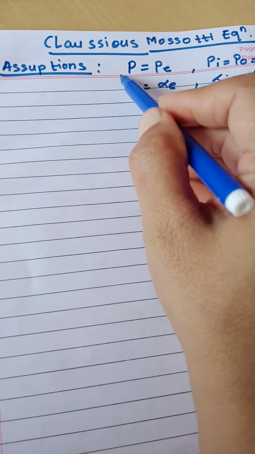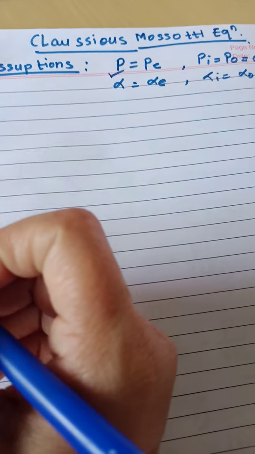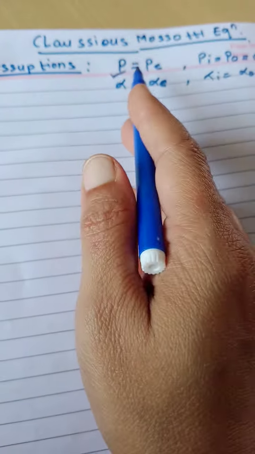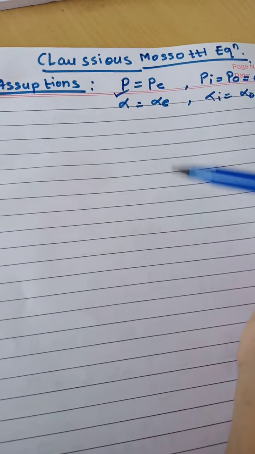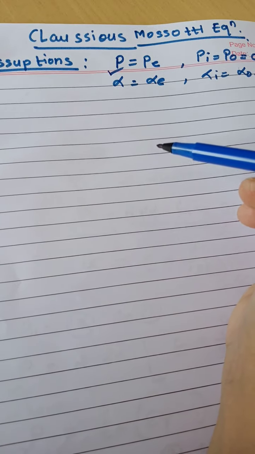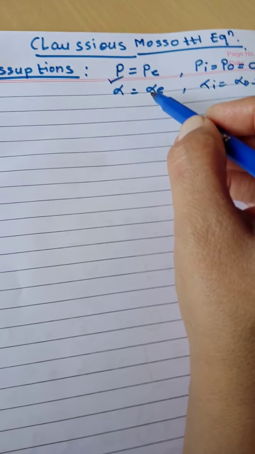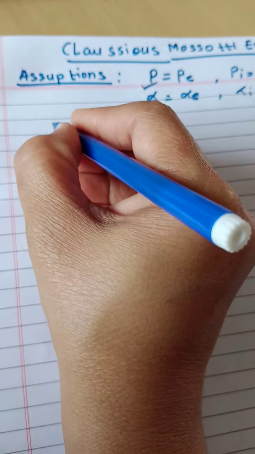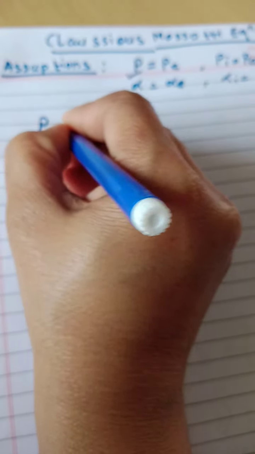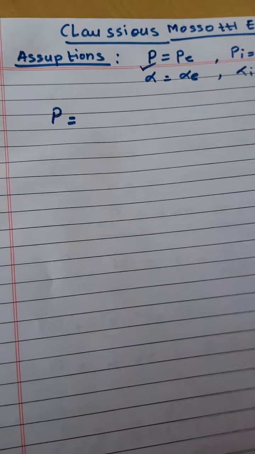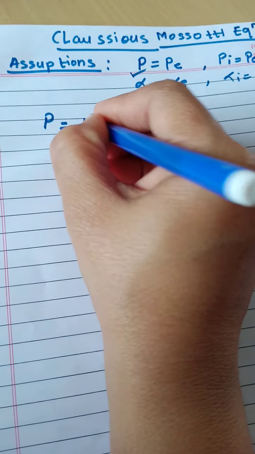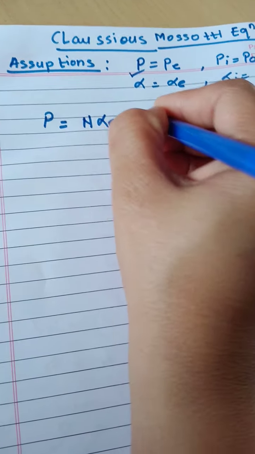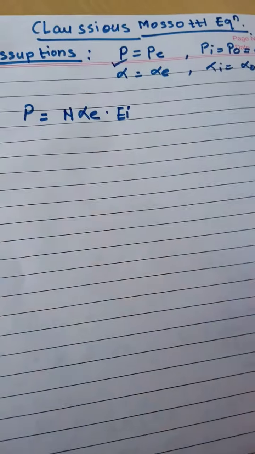Initially, we have said the solid elemental dielectrics is to be used. So that's why we have to consider only the P is equal to P and alpha is equal to alpha I. As we have the polarizability, and as per the definition, the equation for the polarization is P is equal to N alpha E into EI.